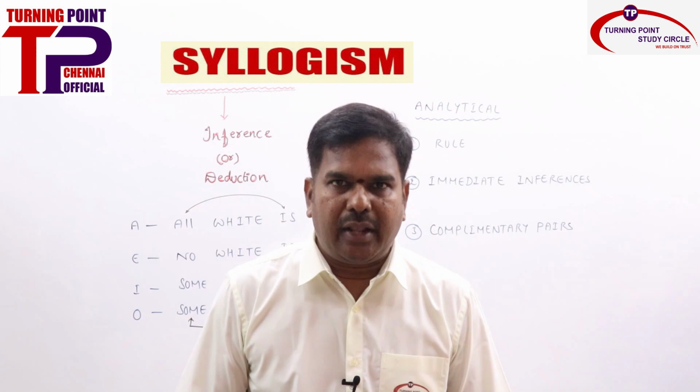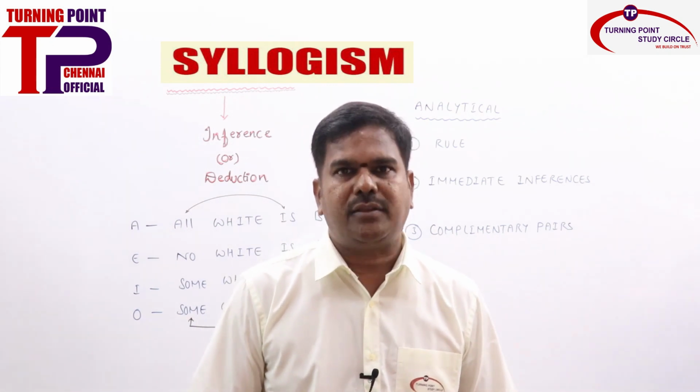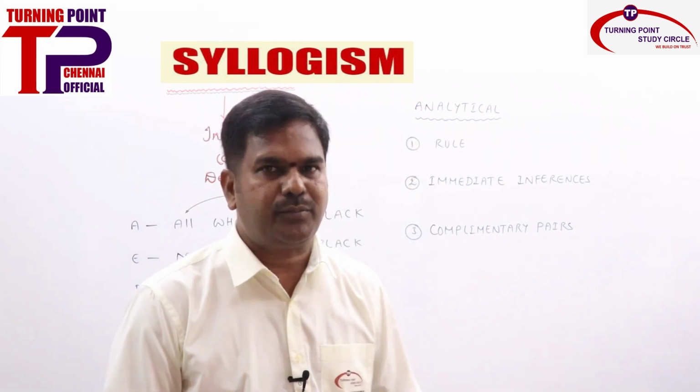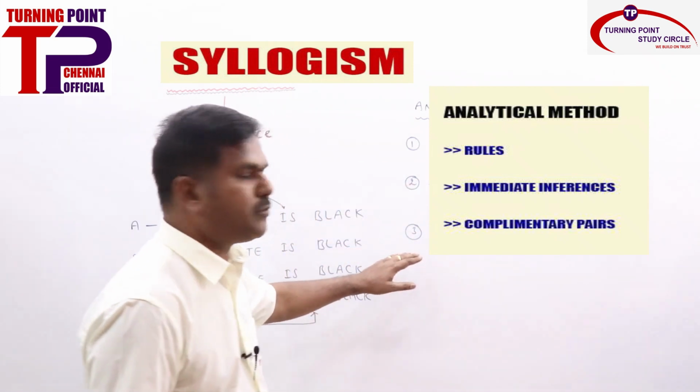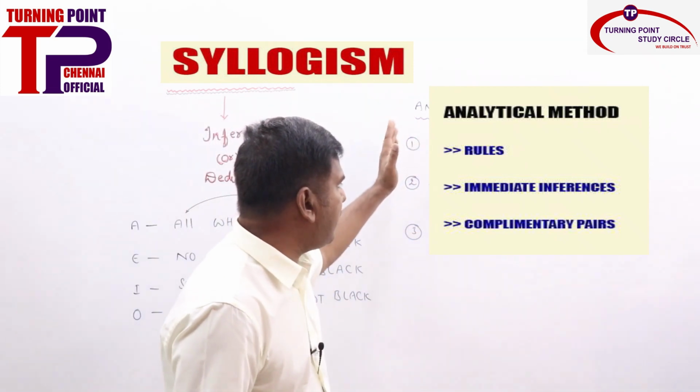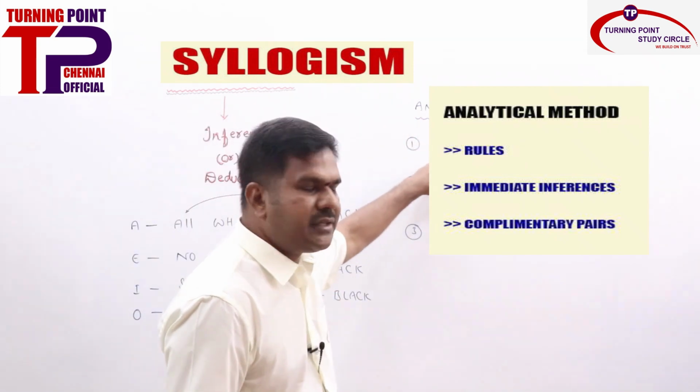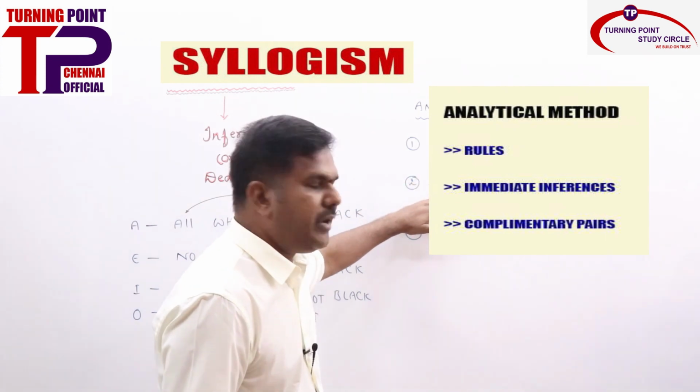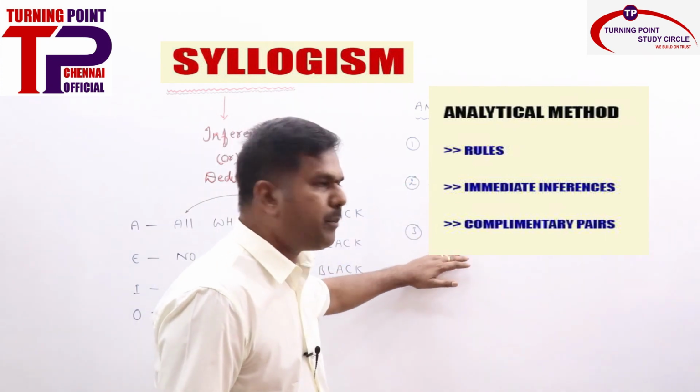In order to derive a conclusion or to find out the answer for the given questions in syllogisms, we need to go through 3 stages. So first, in the analytical method, you will be having 3 stages. First is rule based one, second one is immediate inferences, third one is complementary pair.